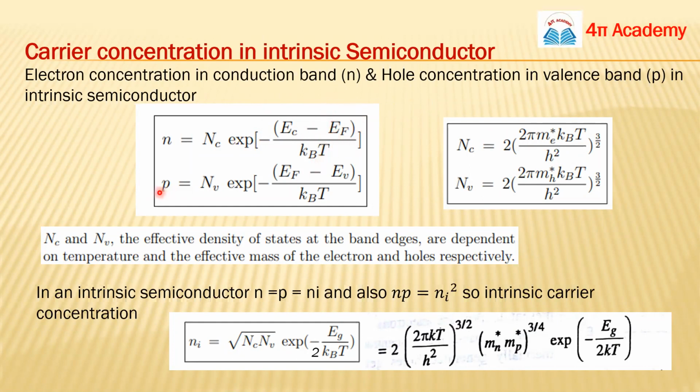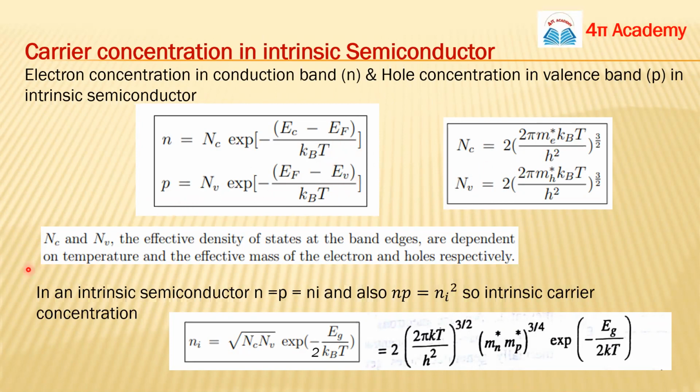Okay, and in a similar way, the concentration of holes in your intrinsic semiconductor will be N_V e to the power minus (E_F minus E_V) upon k_B T, where N_V is this term. So what is the difference between N_C and N_V? It's basically the effective mass. Here we have m_h star, meaning the effective mass of your hole. So it will be E_F minus E_V. E_F is the same Fermi level energy, and E_V is the valence band energy.